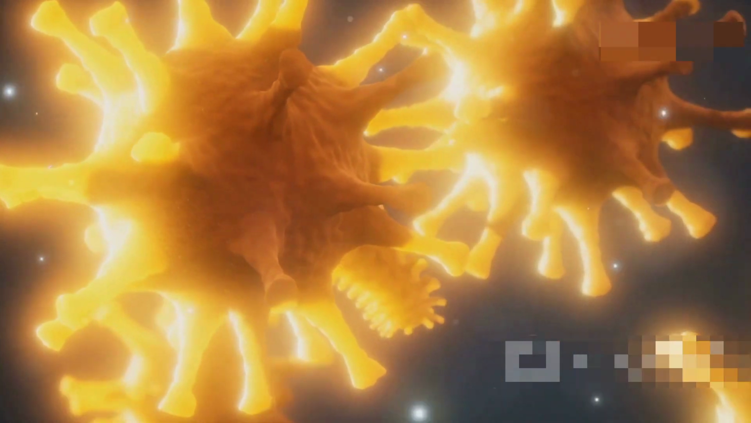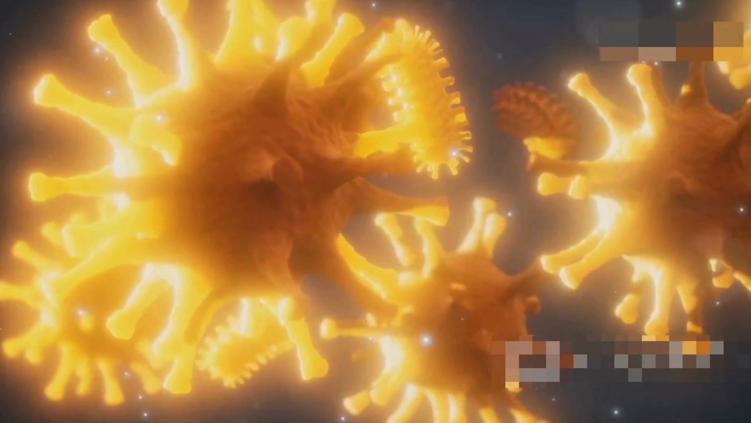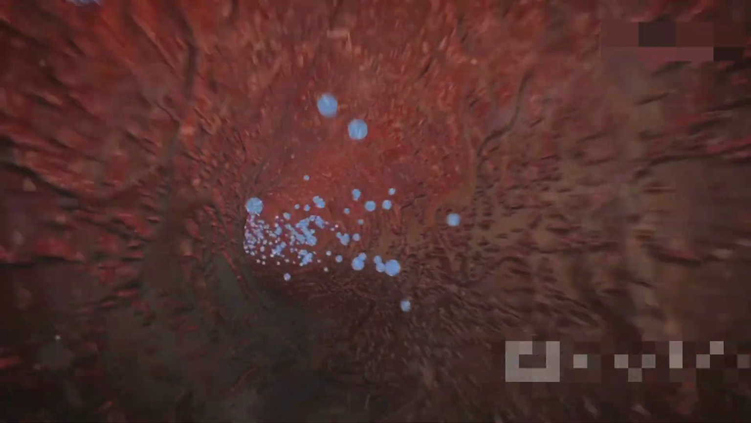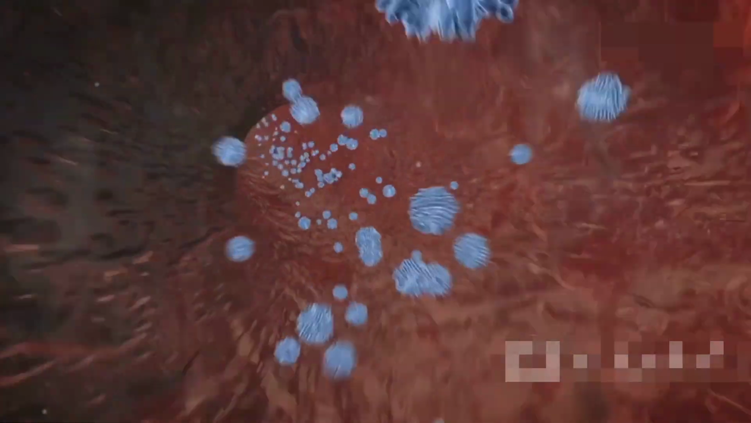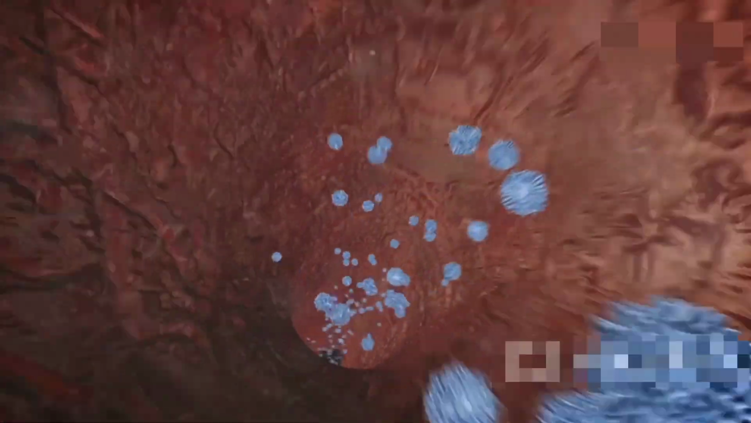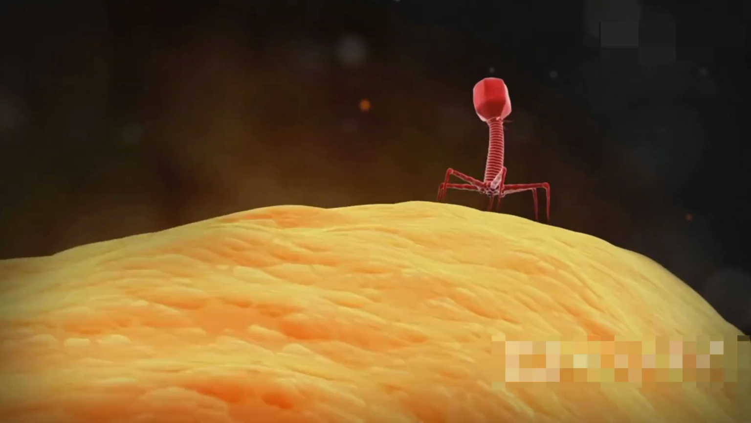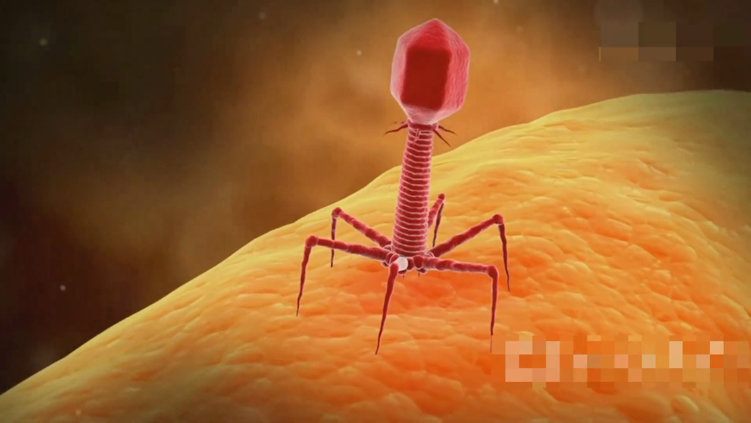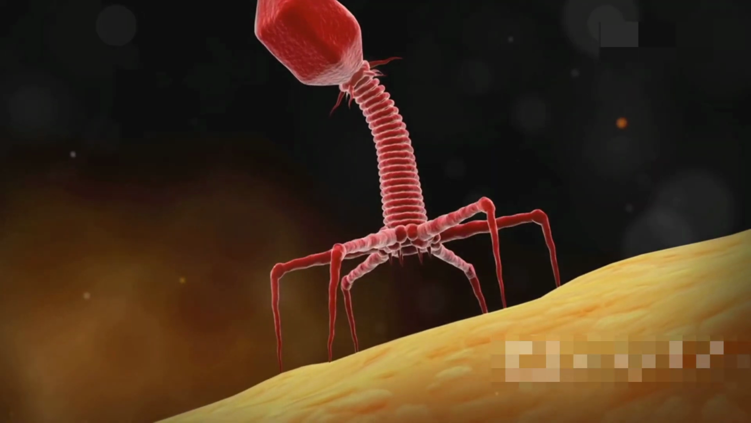These invaders can enter through various means, including cuts, inhalation, ingestion, or even through insect bites. These invaders, known as pathogens, come in many forms. Bacteria are single-celled organisms that can cause diseases like strep throat or urinary tract infections. Viruses, which are even smaller, can lead to illnesses such as the flu or COVID-19. Fungi, like yeast and molds, can cause infections such as athlete's foot or ringworm. Parasites, including protozoa and worms, can lead to diseases like malaria or tapeworm infections.